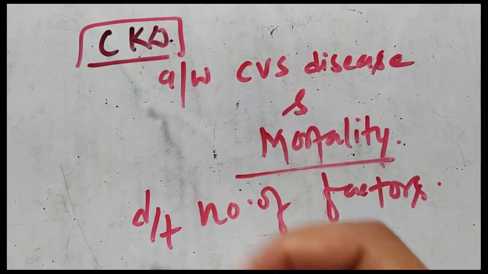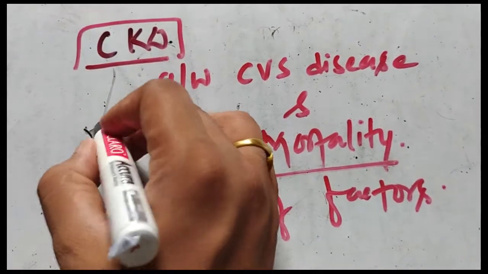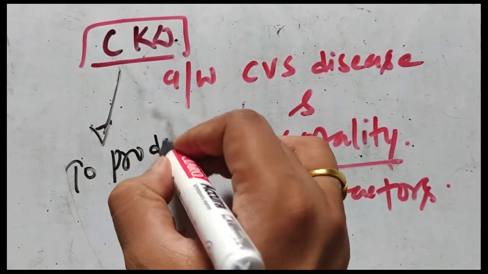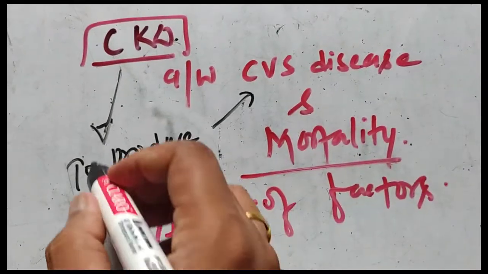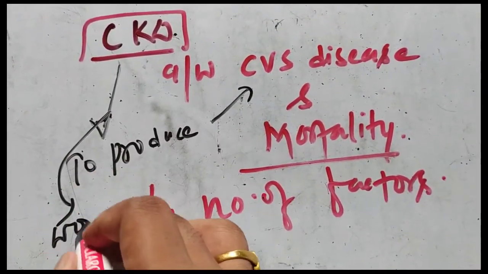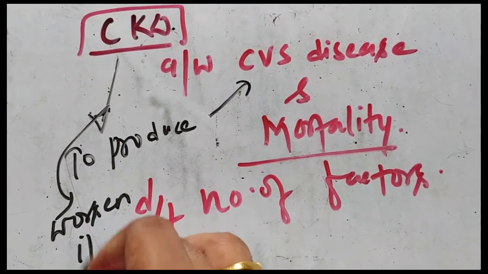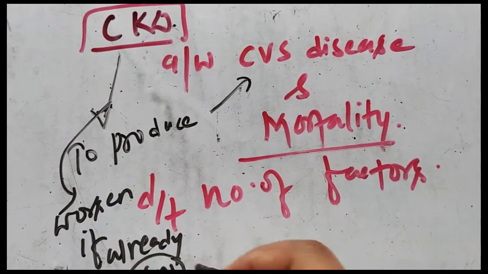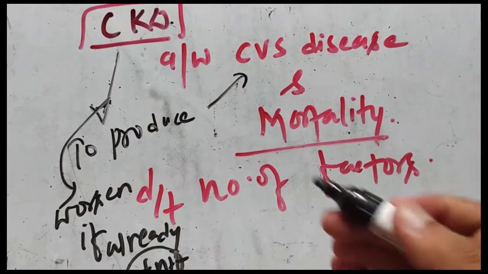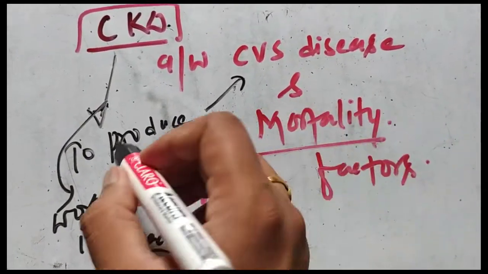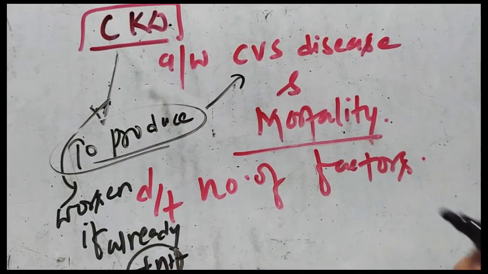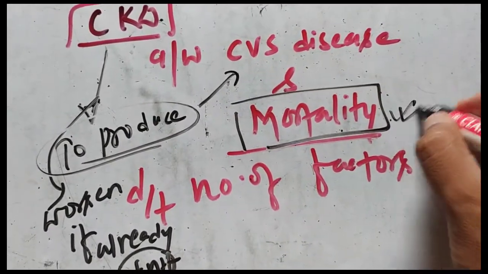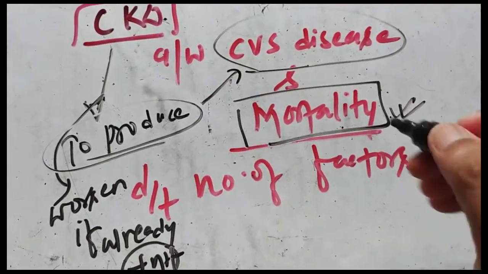CKD is seen to produce cardiovascular disease and to worsen it if already present. So if there is already any cardiovascular disease, then CKD will worsen it, or CKD will produce the cardiovascular disease, and ultimately death in the CKD patient is especially due to cardiovascular problems due to a number of factors.